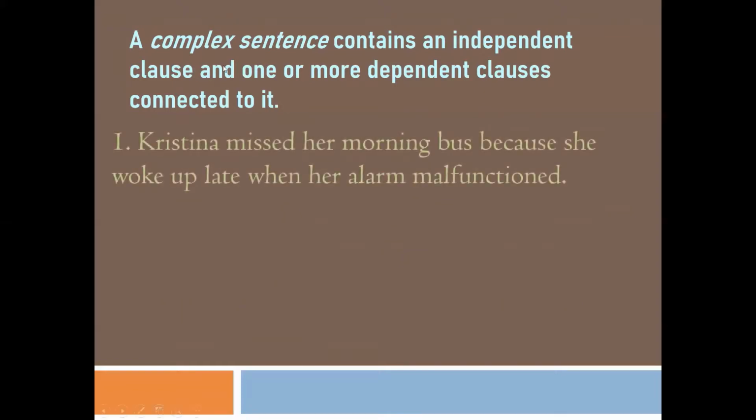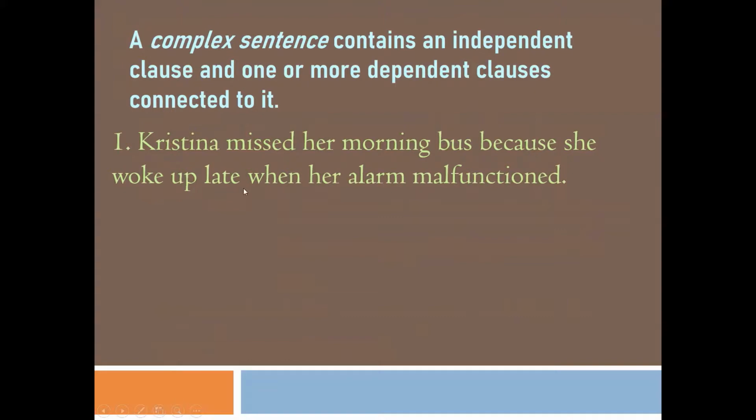For example, Christina missed her morning bus because she woke up late when her alarm malfunctioned. The first part of the sentence is Christina missed her morning bus. Christina missed her morning bus is a complete sentence in itself. It has a subject, Christina, and a verb, missed. So this part of the sentence is an independent clause.